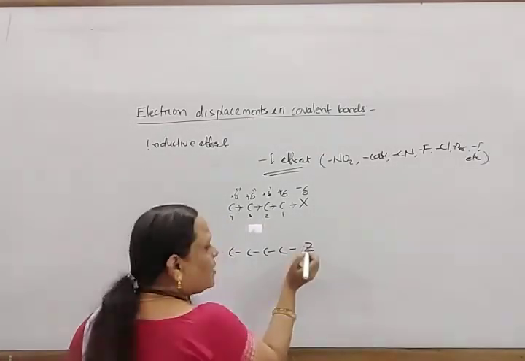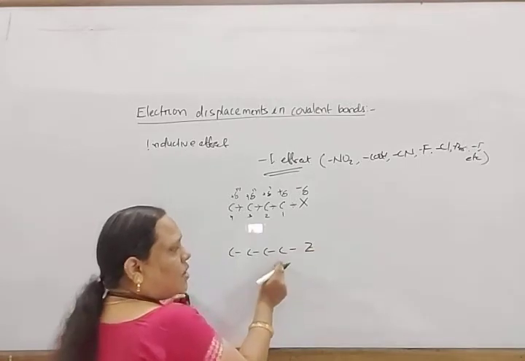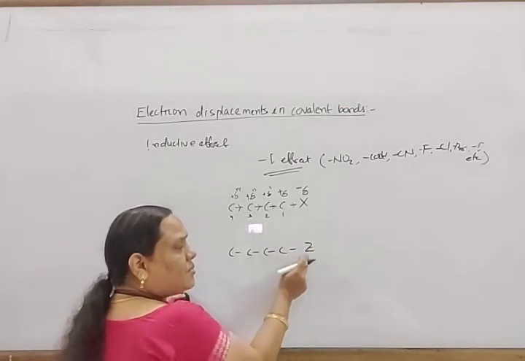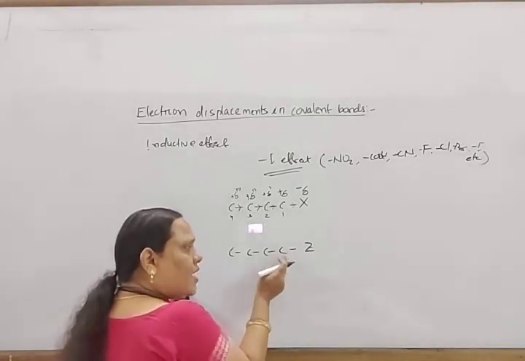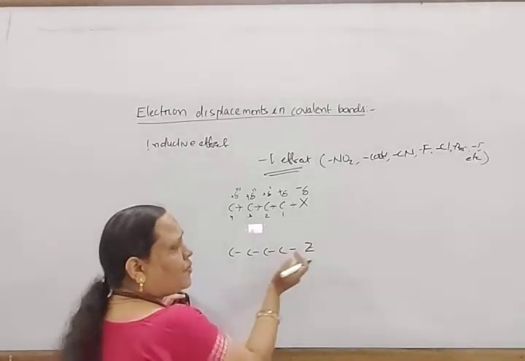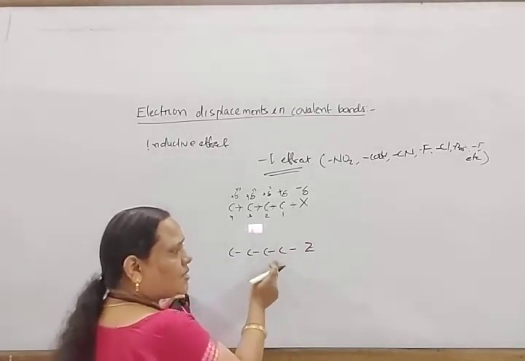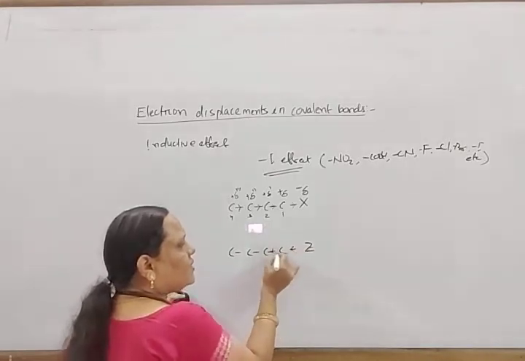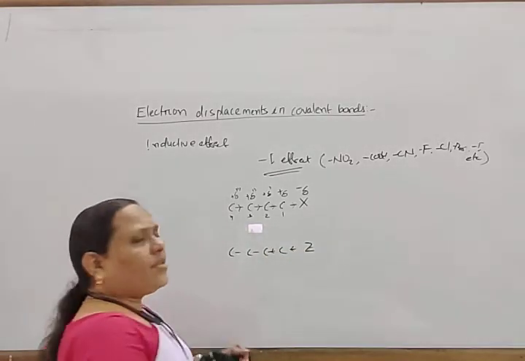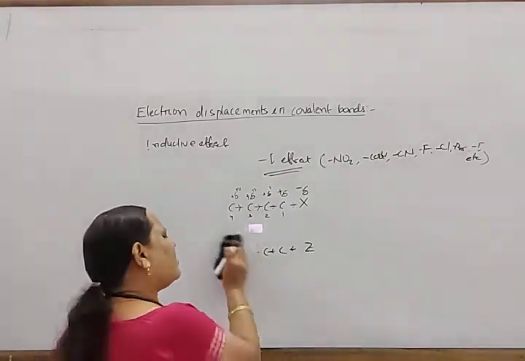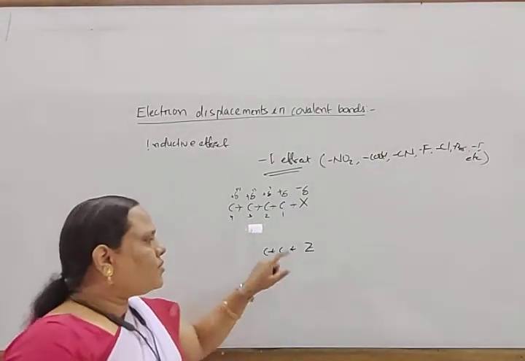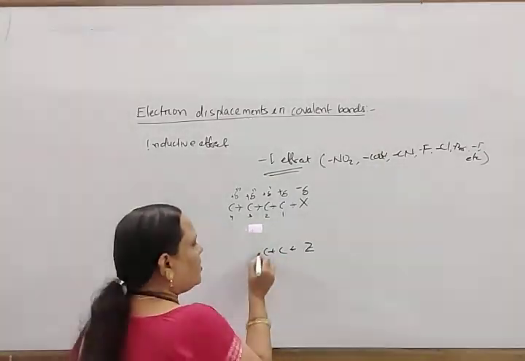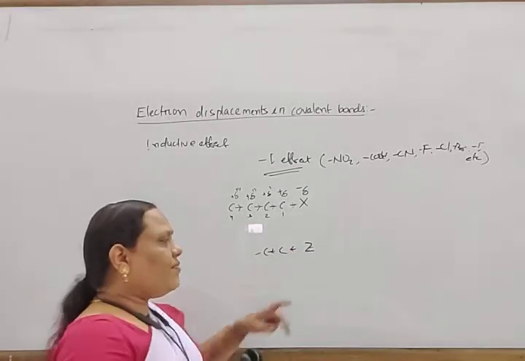This group releases electrons. Carbon attracts the shell of electrons, or we can say this group releases electrons towards carbon. So if this group releases electrons towards carbon, in this way this type of effect arises.